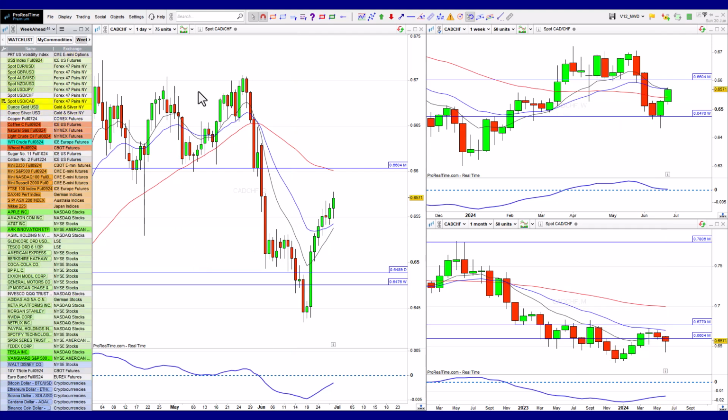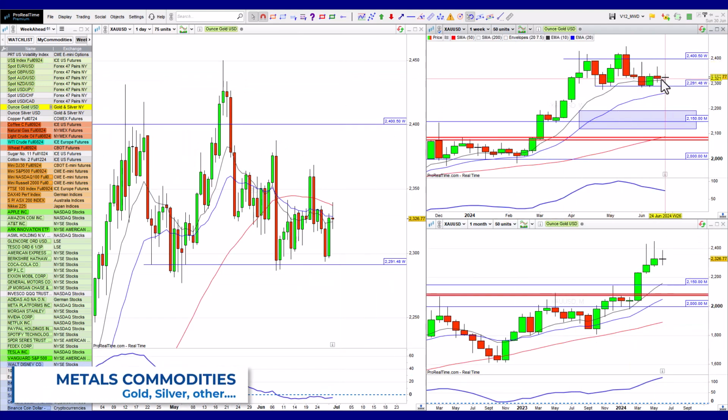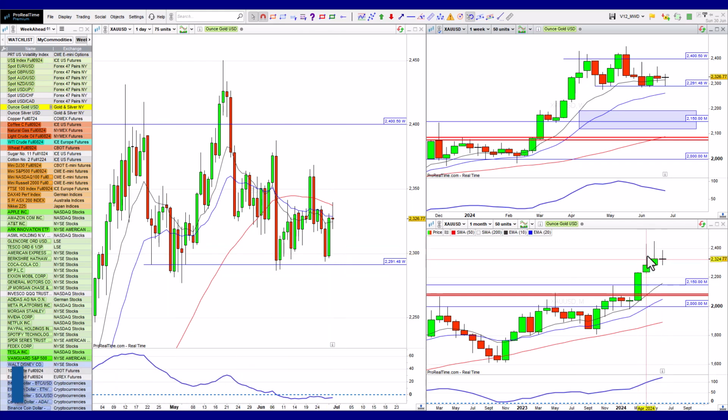Let's have a look at gold. All right, so gold, as I said, range bound for the most part, bouncing off the bottom here, and you can see a bit of that sort of running out of steam here on the high time frames. Could have pulled back down to these highs at 2100. It could. There's no reason why there wouldn't be a monthly retracement. We could see that happening, especially if we suddenly got a stronger dollar out of nowhere. But for now, it is range bound within this weekly range.